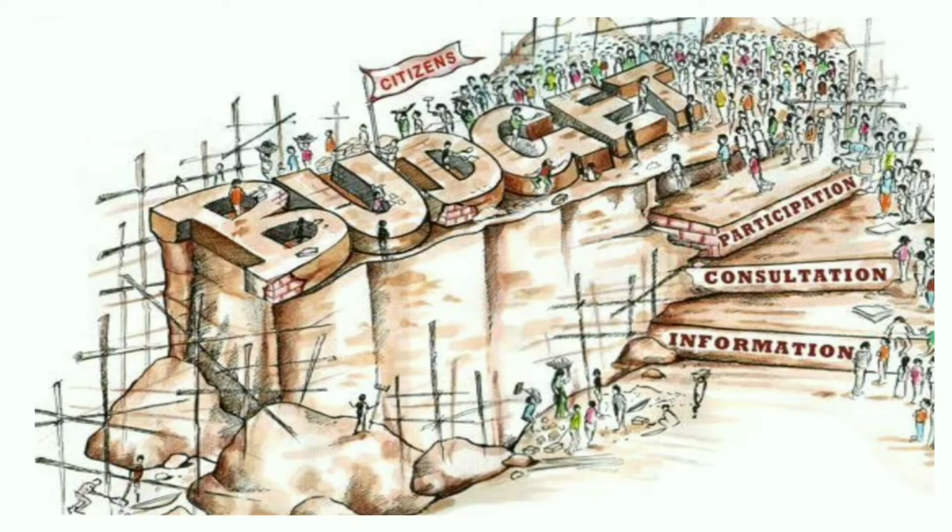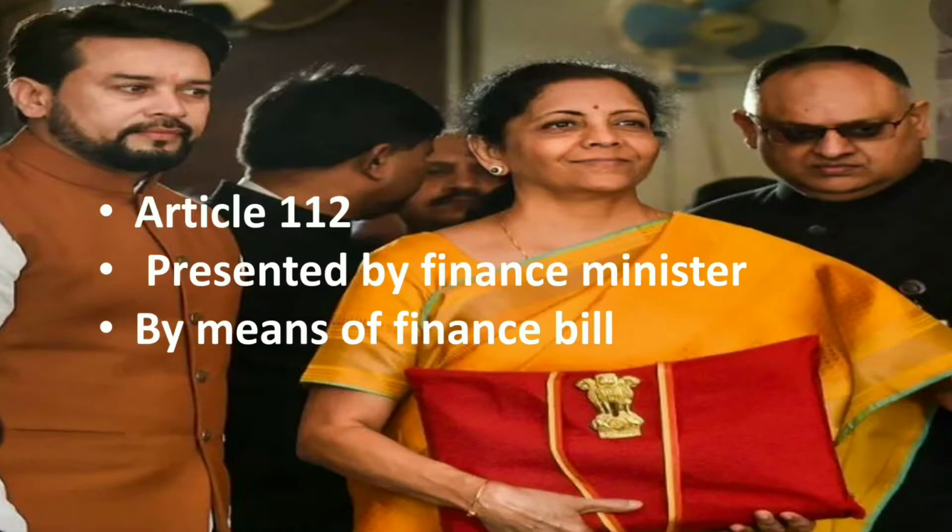Basically, budget is a kind of planning of what and how the government will earn and what and how it will use in expenditure, right? We at our personal level also do such planning, but our planning is not as regular as that of the government. So the first question that arises in our mind is what makes it necessary for the government to make a budget every year, right? So it is our constitution.